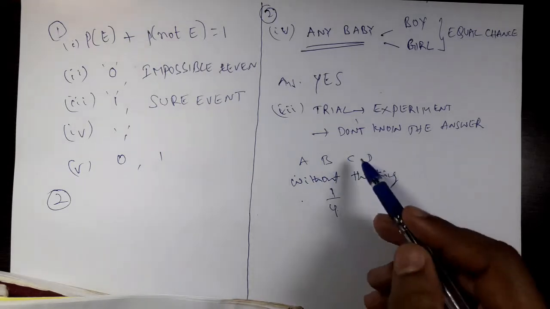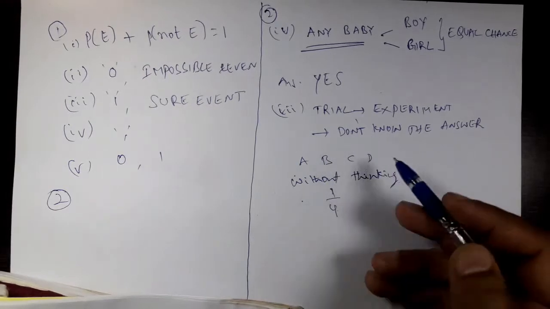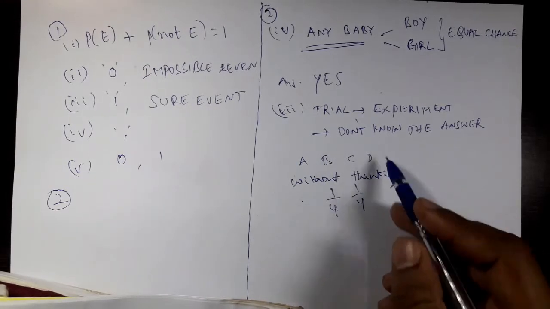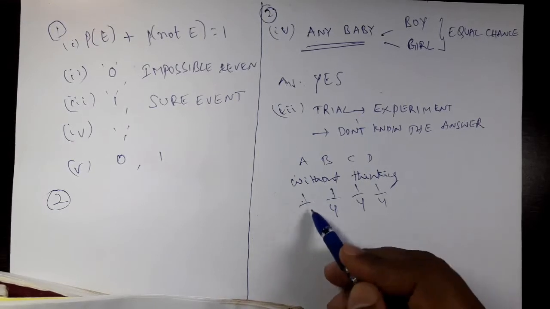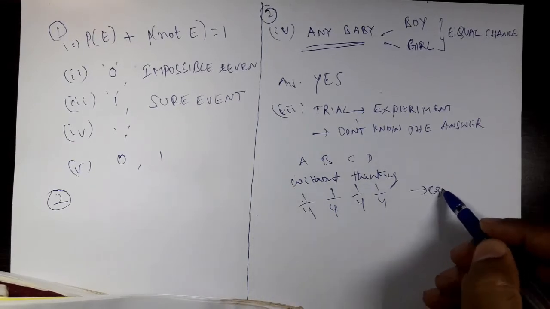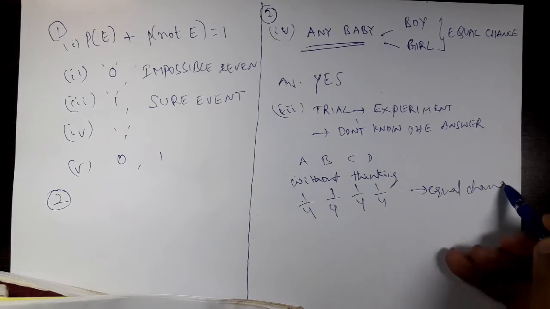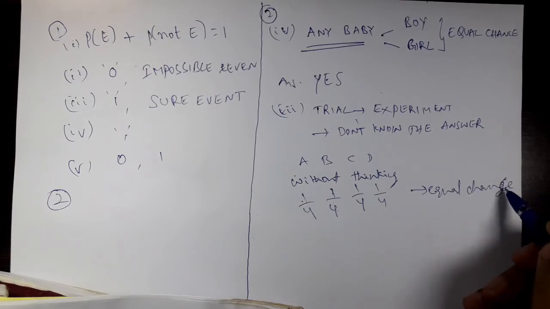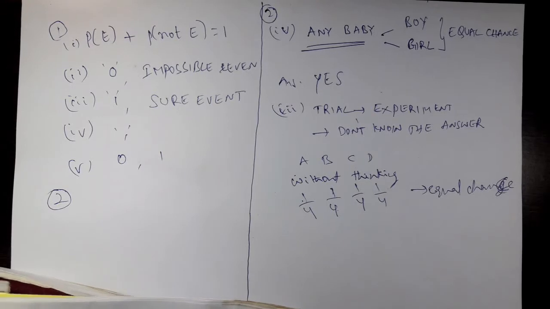Let us say you have marked C. Then also the chance is 1 by 4. For D, 1 by 4. For A, 1 by 4, right? They are called equal chances, right? Equal chance of that option to be correct.